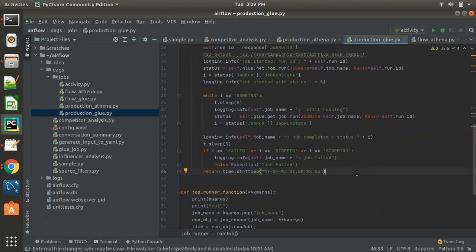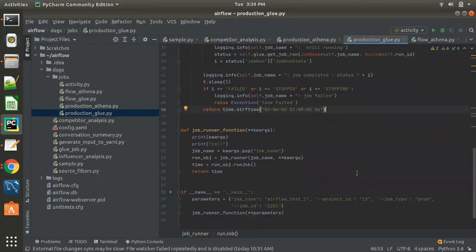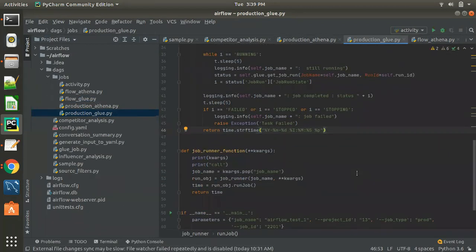Once the run succeeds, we return the value, and then it knows that this first task has been completed, and it will trigger and invoke the next task.